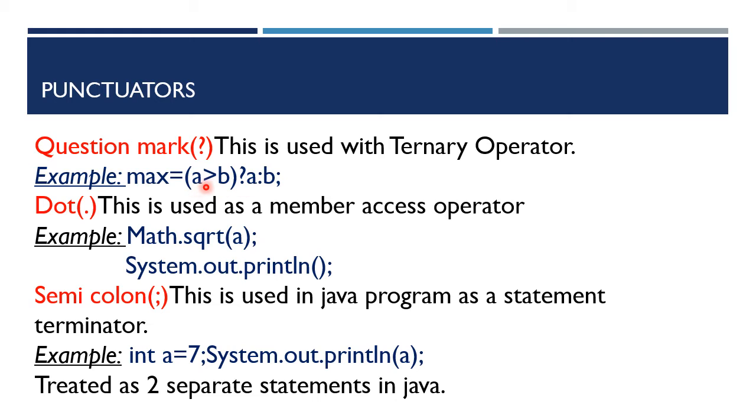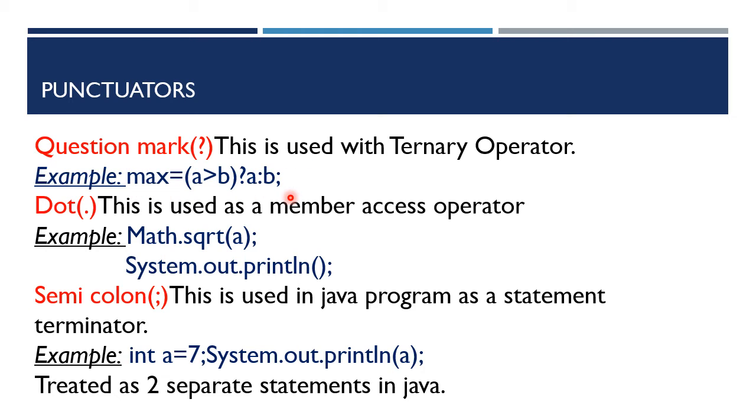When this condition becomes false, what does it mean? B is bigger than A. Then, if this condition is false, it goes to the colon part. After the colon, B is there, right? So this B will be assigned to max. This is about using the ternary operator.